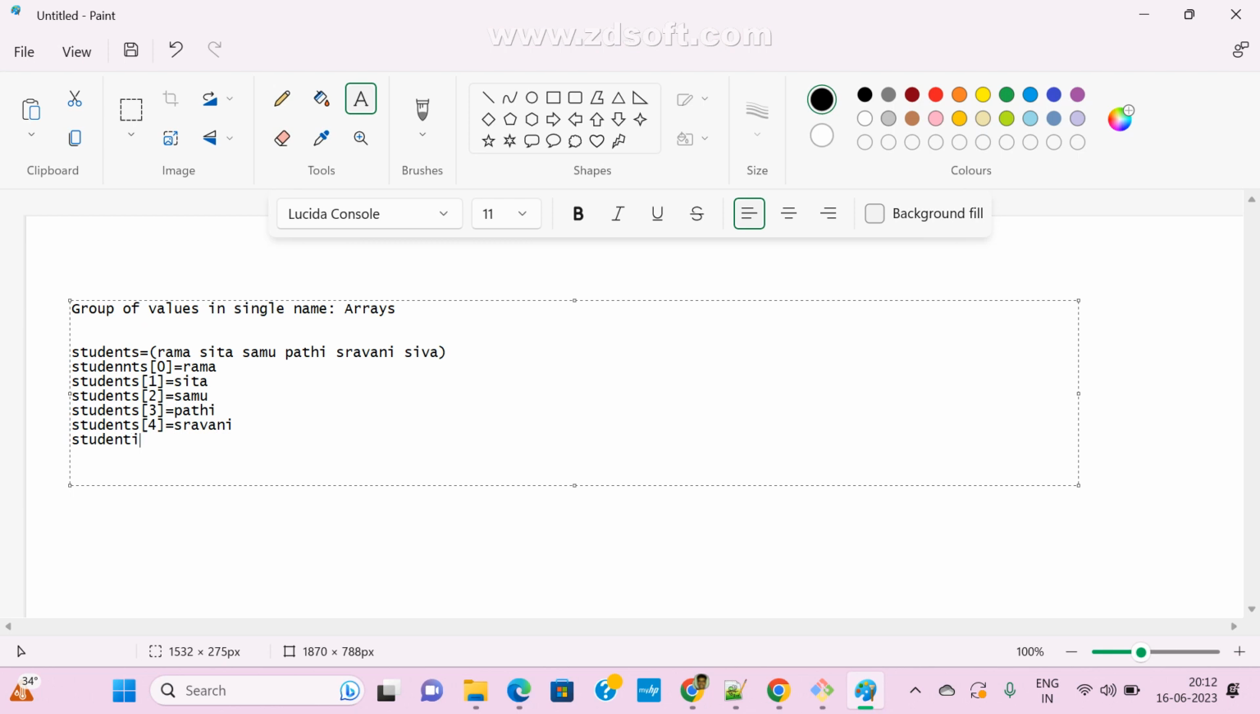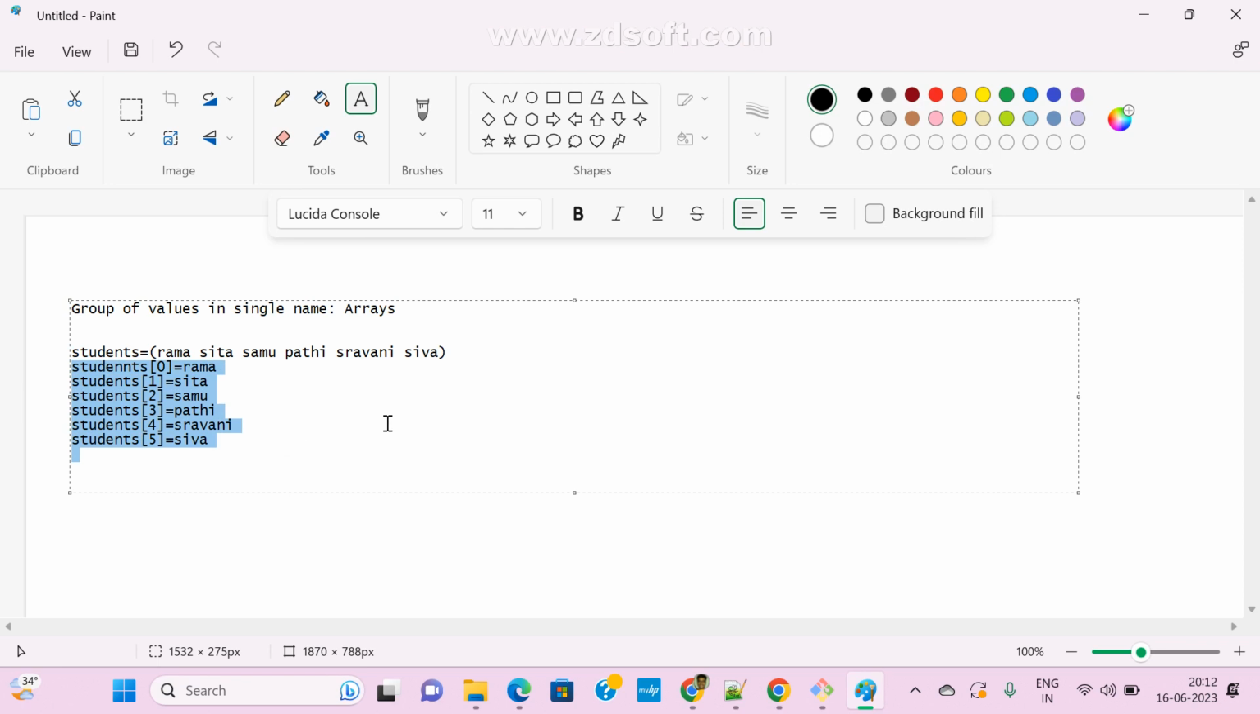Now this is a variable. Now I given 5, so here it is coming 5. So this is the group of values. Group of values, I store it to the single variable name. Whenever you want to print, with the help of this index number, we can call it.